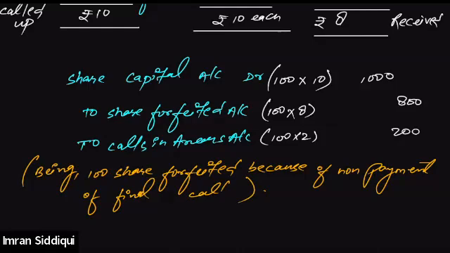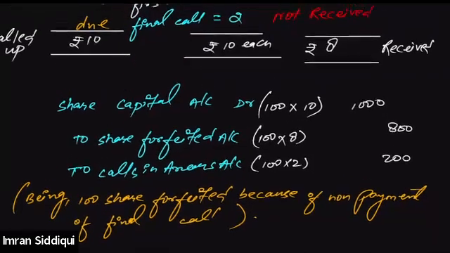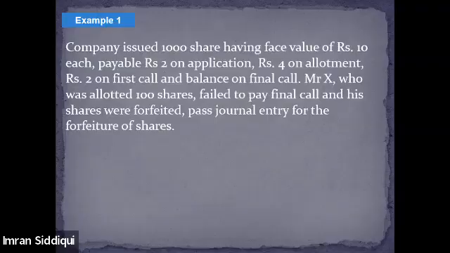Done? Understood, everybody? Share capital account debit to share forfeited account, to calls in arrears. I hope this is clear. Yes, sir. Done. Okay, with that, let's move to the next example.